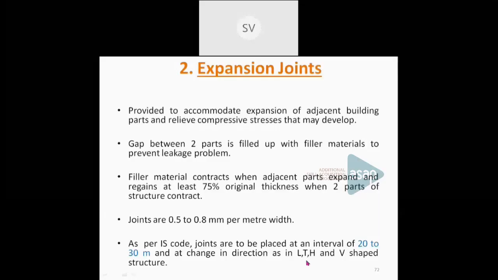Or one part will be provided with a slope and the another part will be provided with a ridge. You can see the shape. So one part will be inserted to the another. So this type of joint is more suitable than butt joint. Now the next type of joint is an expansion joint.